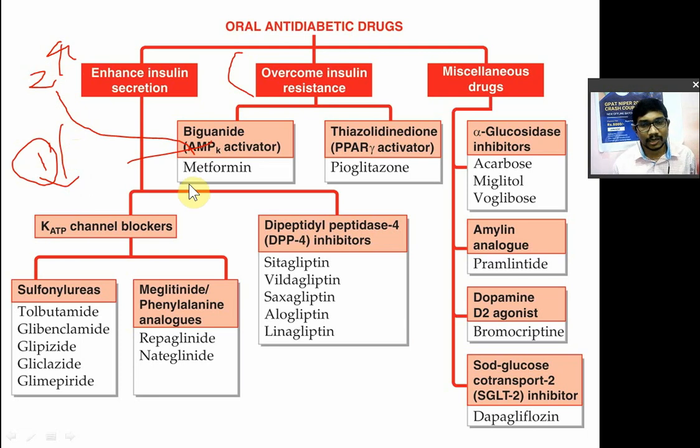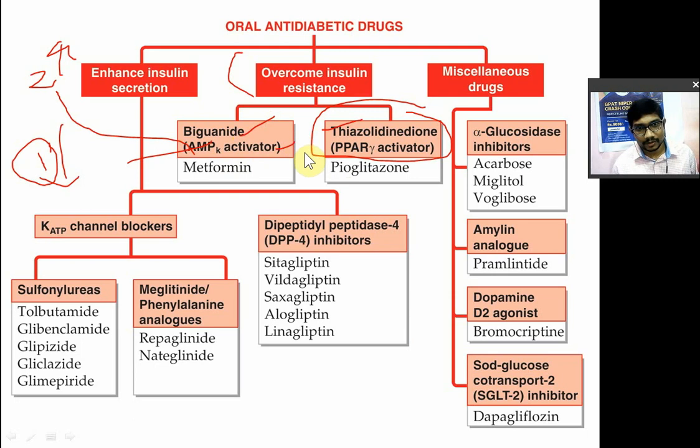So AMPK activators: metformin, phenformin, tolazamide and acetohexamide. All these drugs are known as the biguanides. Then next is the thiazolidinediones. Thiazolidinediones is a chemical class. Biguanide is also a chemical class, and thiazolidine is also a chemical class.